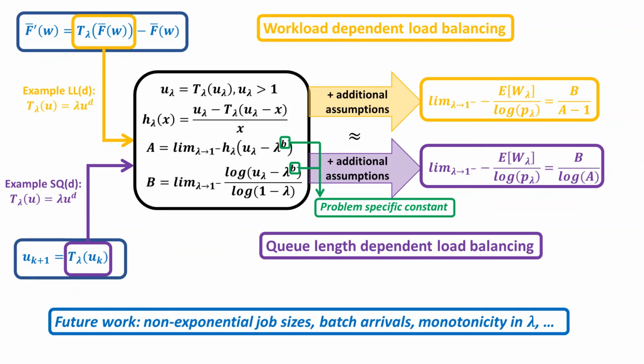Also, we have seen for the LLD policy that the quotient we consider is monotonic in lambda, but we have not proven this analytically for other load balancing policies. Maybe it's also possible to prove it for other load balancing policies, because from numerical experiments we have found that this monotonicity in lambda still holds true. And there are many more directions in which this research can be extended.